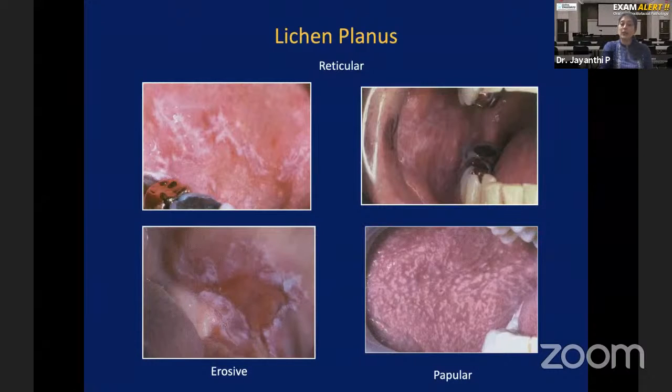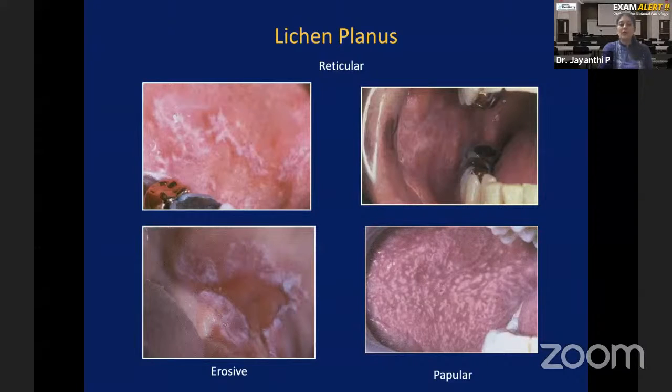The most common is reticular. Reticular, you all would have seen: interlacing white striae. So you will have white lines which are interconnected with each other. That appearance is called reticular lichen planus, commonly seen bilaterally in the buccal mucosa. That's a very classic presentation of oral reticular lichen planus, where the patient will have bilateral interlacing white striae, and then you call it reticular lichen planus. In erosive lichen planus, you have a red area, but at the periphery of the red area you will have white striae. You can see the picture here. That's called erosive lichen planus.